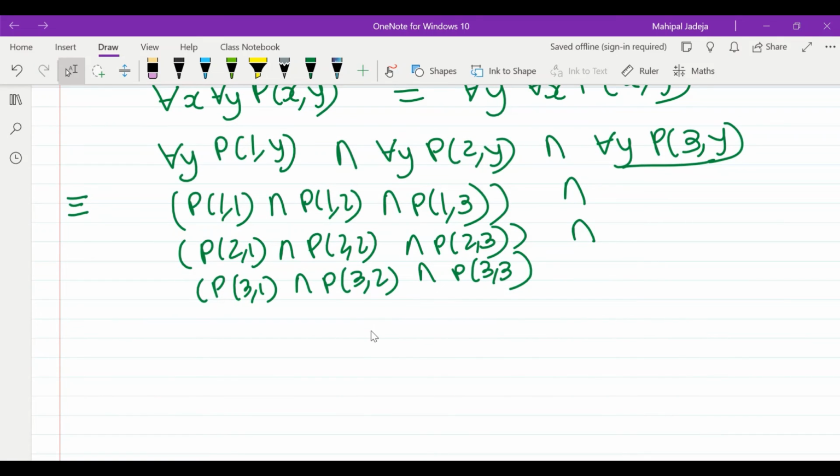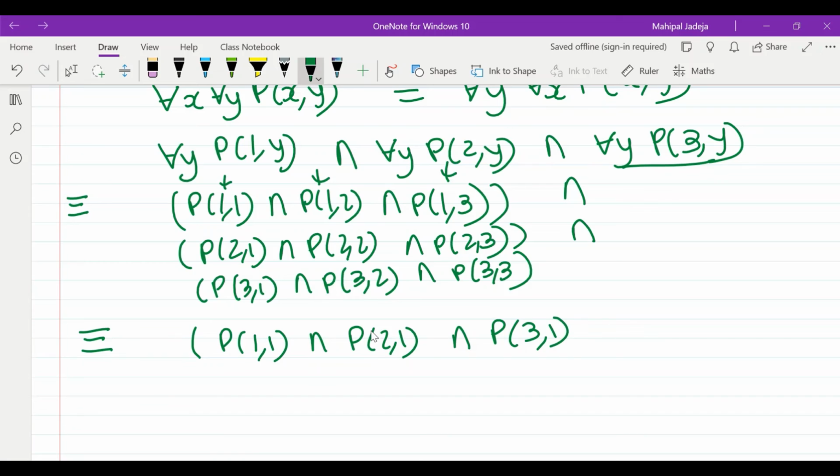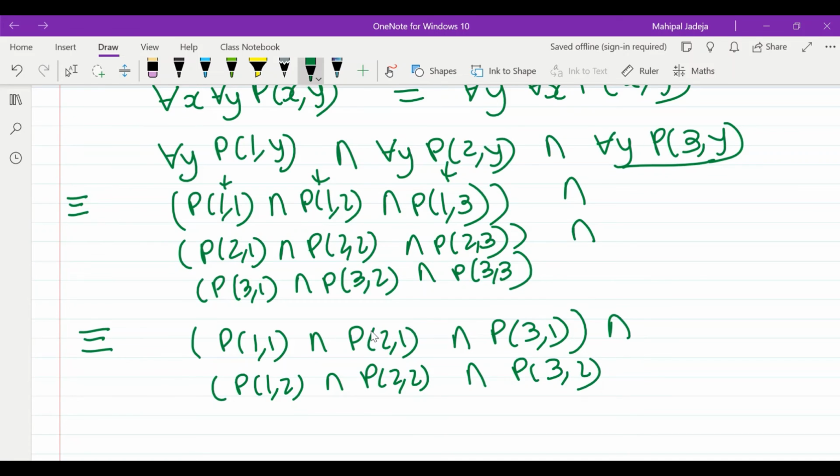Since conjunctions are commutative, we can write the same expression column wise. First I will write down the first column, which is p11 and p21 and p31. Next I will write down the second column, which is p12 and p22 and p32.